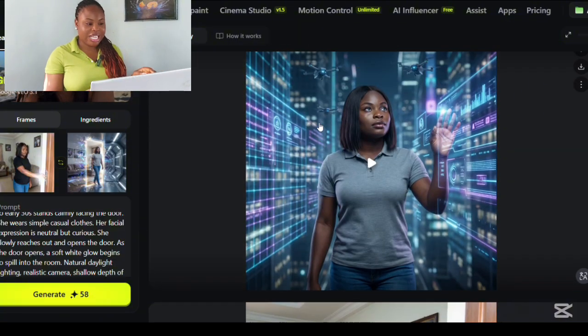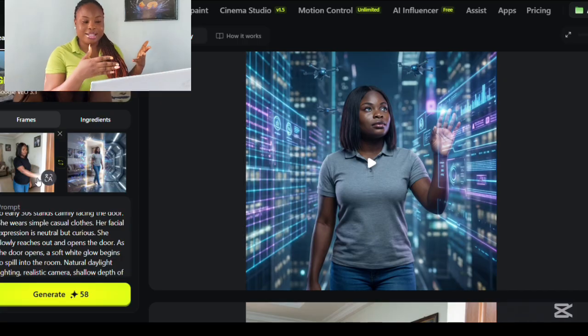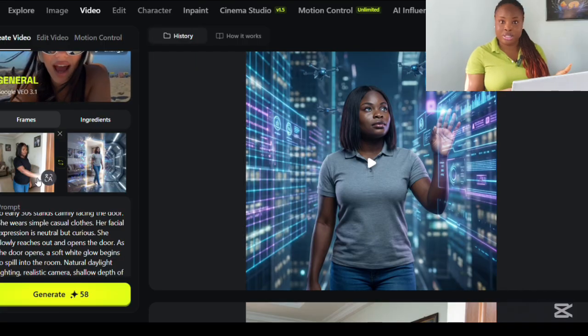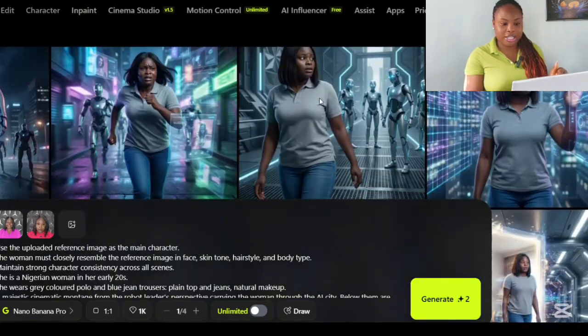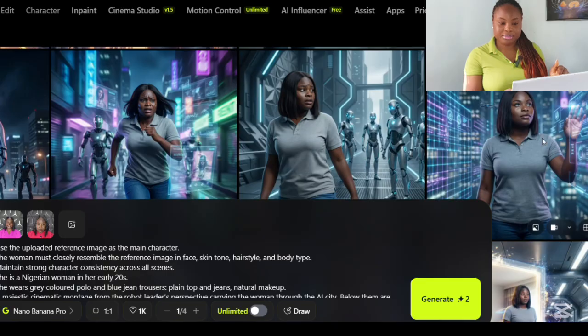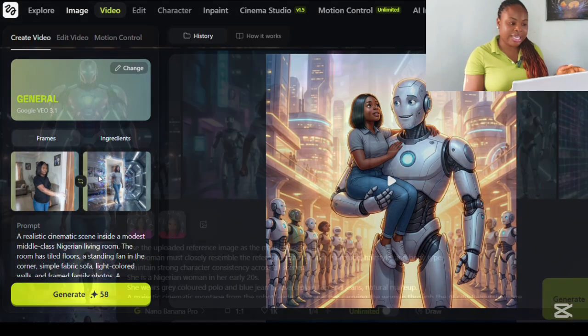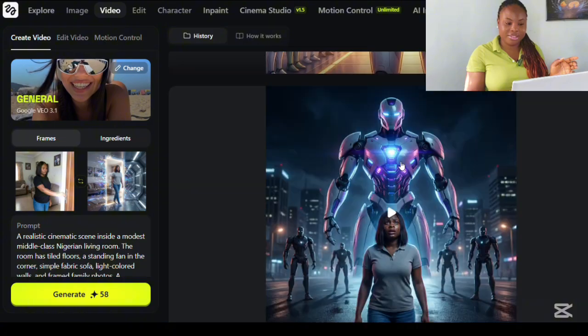So now for this scene, I have to get the start image and the end image. Let me show you the image. When you click on this image, you will see this is the image I used as my start scene, and for my end scene I used this because I wanted the video to show me exploring the AI world with holograms and all that, and then seeing robots. So that's why this is the start and this is the end. So I put it here and I generated the video.